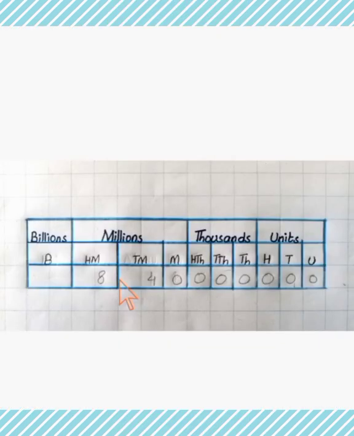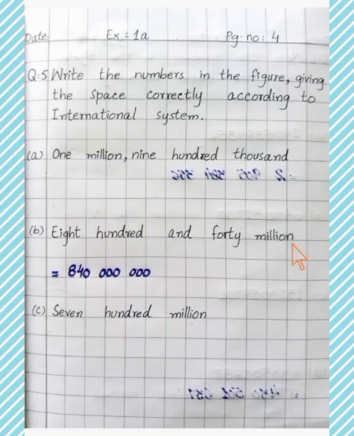We have to write in an international system. First we write 3 numbers in a millions period. Then we write 3 numbers in a thousands period. Then we write 3 numbers in a units period. Students, in this way we write the 840 million in numbers by the help of this. Students, you can complete your question number 5 in this way.